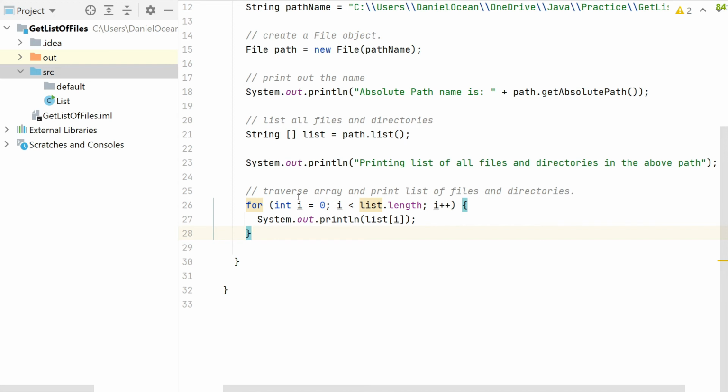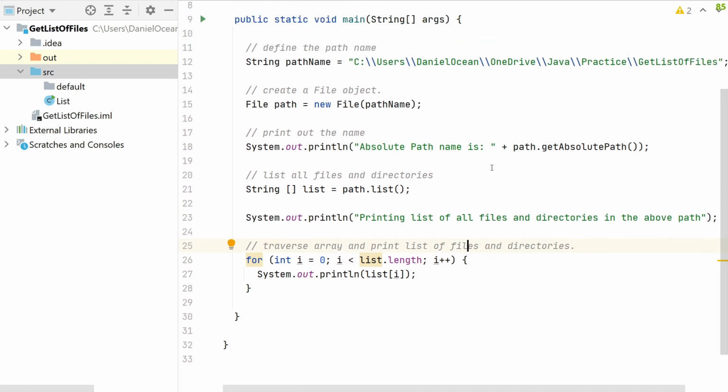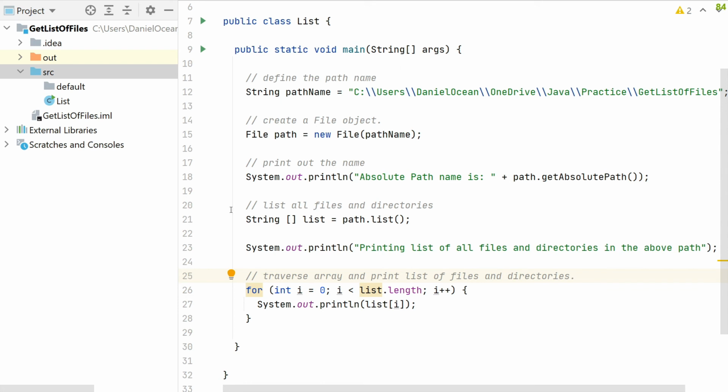So in this instance, we're going to traverse this array. We returned an array, we stored it, and we have to traverse this string array using a for loop. Each entry of the array is a string, and that entry could be a file, it could be a directory, or what have you, right? In this instance, we have our absolute path and the file object, and everything is happening on this file object that we defined here. And this is part of this path.